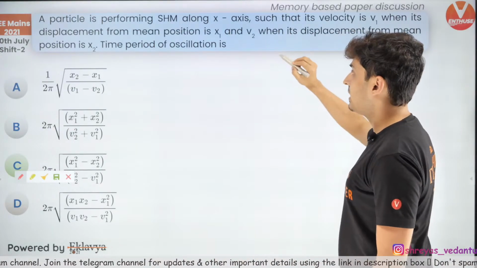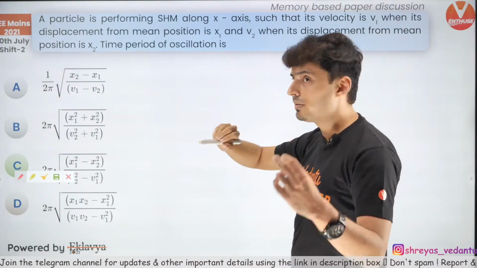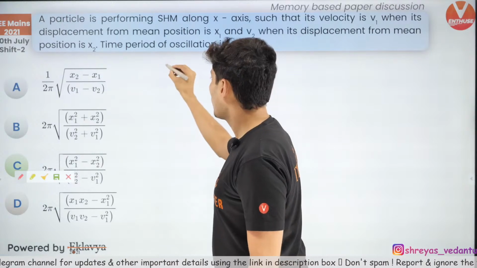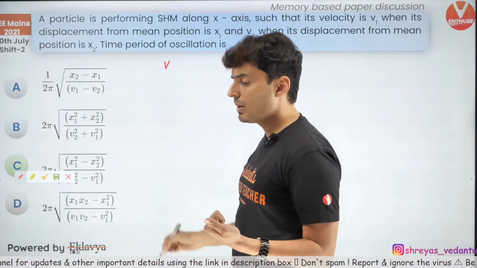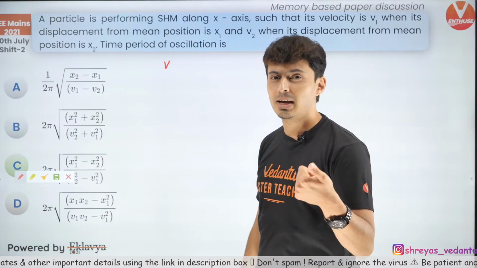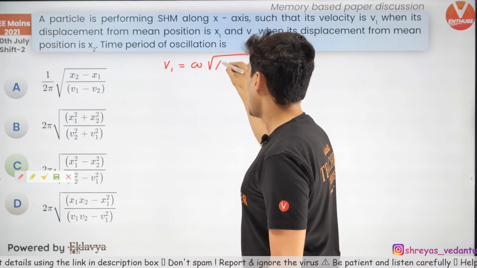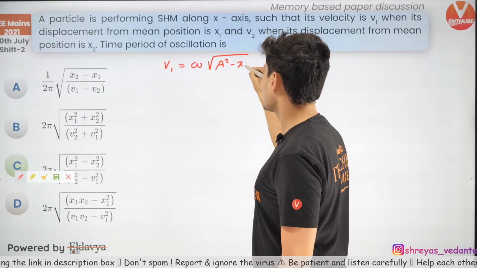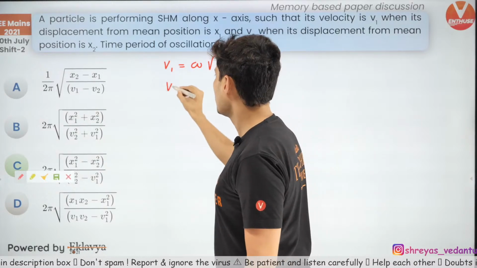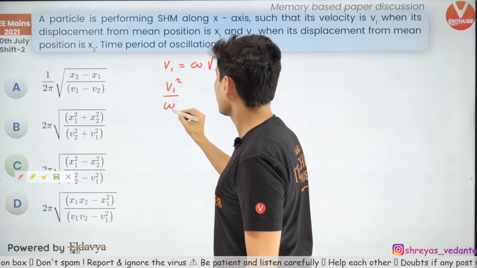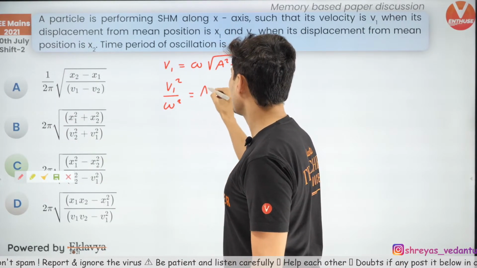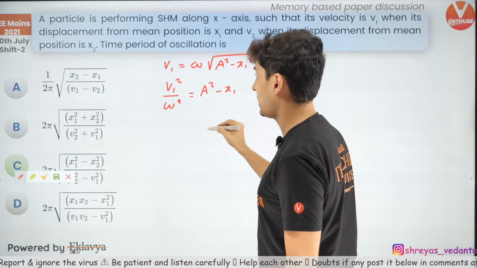So the x and velocity is given for 2 different positions. So I think we should use V square, or V is omega root A square minus X square. So V1 is omega root amplitude square minus X1 square. Rearrange this. So it will become V1 square by omega square is equal to A square minus X1 square.